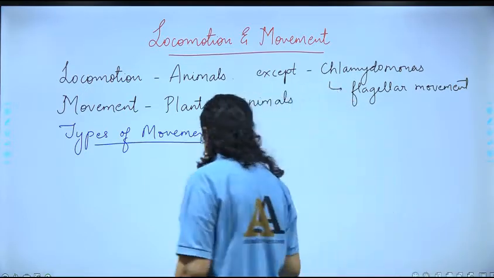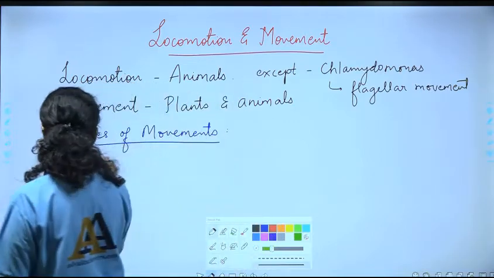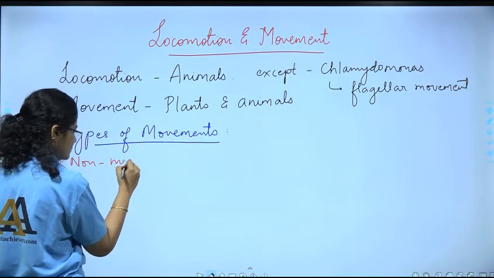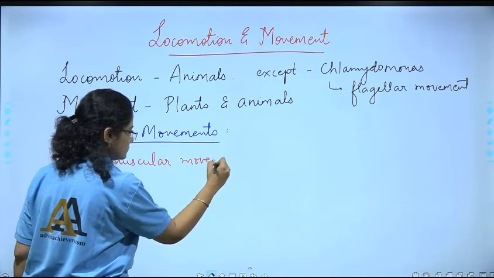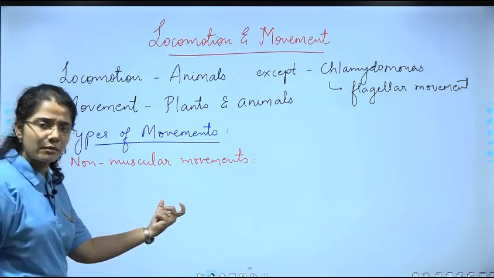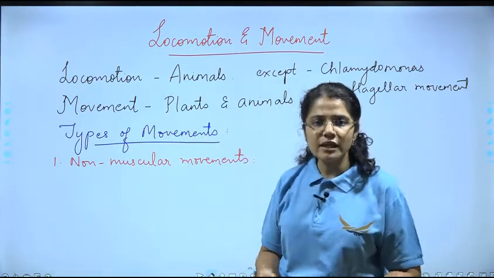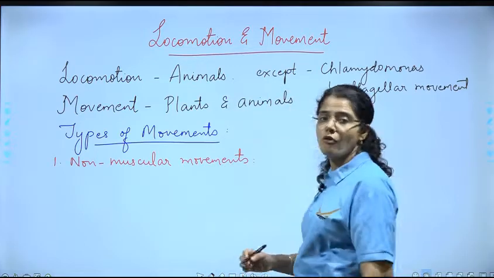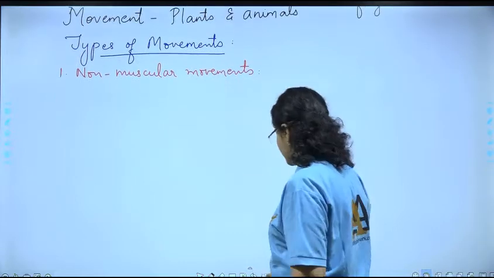So first let us understand the non-muscular movements, right? See, when I say non-muscular movements, वो अपने आप में टर्म ही समझा रहा है हमें कि non-muscular, जिसमें muscles का कोई use नहीं है, right? So that non-muscular movements, we can put them up into say 4 types, okay? Let us see that. Types of movements.